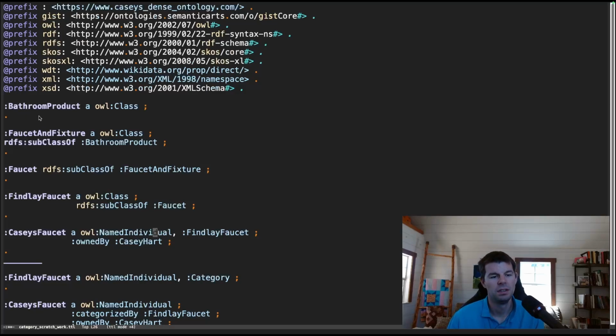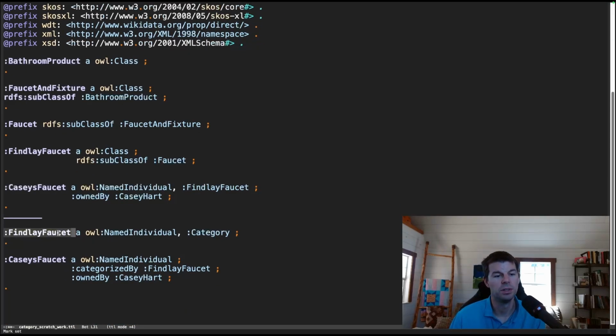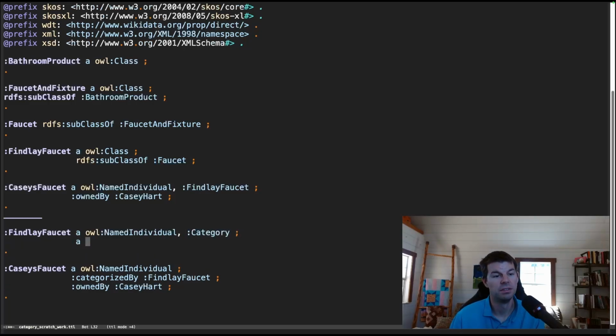Great. Down here, if we have this approach, where we want to make this a named individual and it's a category, well, now it's going to be an instance of faucet. So faucet is the class that Finlay faucet is an instance of. And then my faucet is categorized by this class that's an instance of faucet.